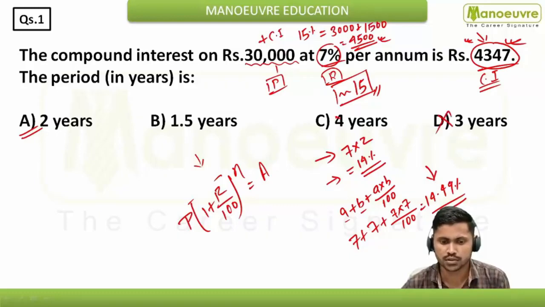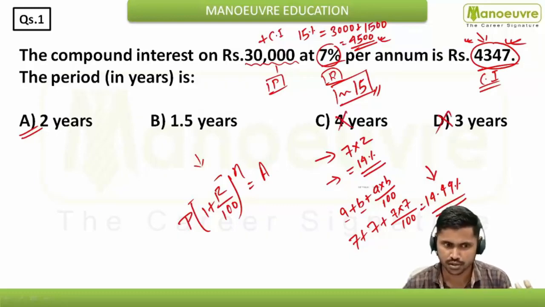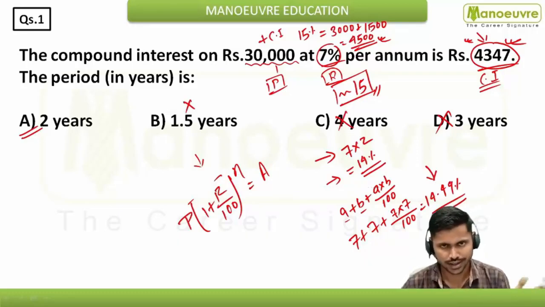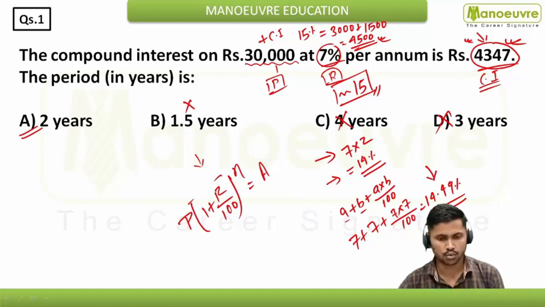So 3-4 year तो ऐसे ही हम रिजेक्ट कर सकते हैं, दो ऑप्शन बचे हमारे 2 year और 1.5. तो 1.5 भी नहीं आएगा. So you can mark easily 2 year. Hope you are understanding how to analyze the question and do by your common sense.